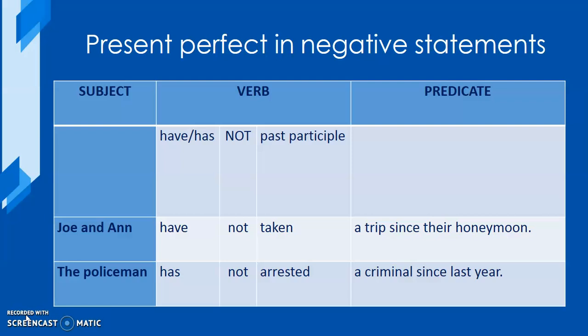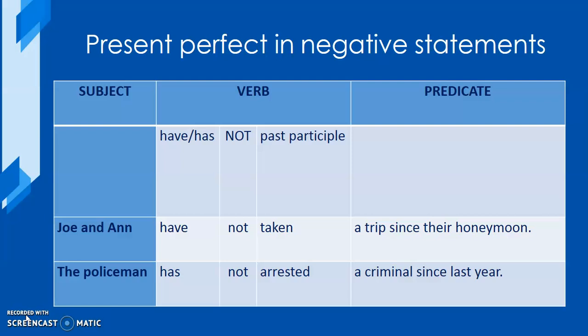Now we're going to see present perfect in negative statements. What we will include is the word not, and it is placed between have or has and the past participle. And we will see our first example, which says, Joe and Anne have not taken a trip since their honeymoon. Here we can see that have was used because Joe and Anne are in plural.